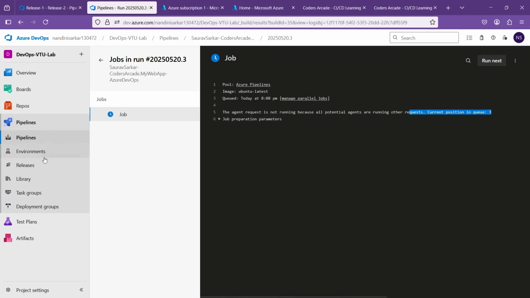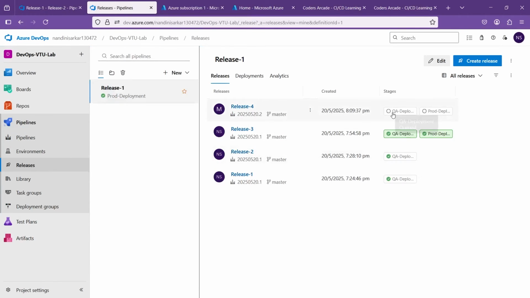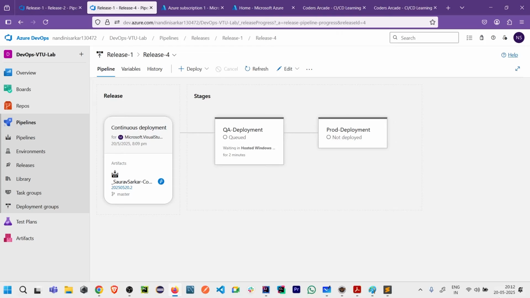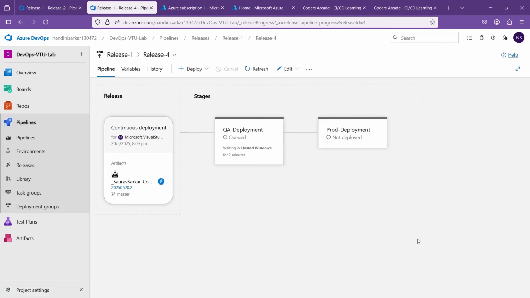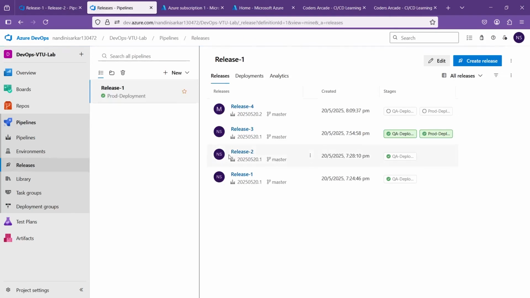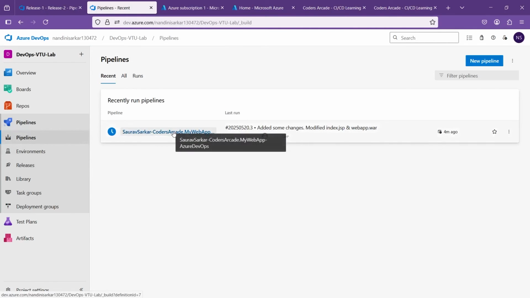Okay, fine. In the meantime, let's go to the releases and let's see the release number 4 and see what is happening here. Okay, it is waiting. And I hope by now you have understood the idea, what is happening actually. Let's see the logs, what is happening here. It is also waiting for that. So in the meantime, let's go to the pipelines and see this pipeline as well.